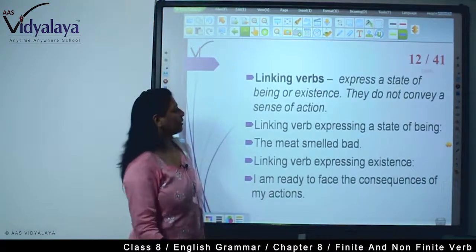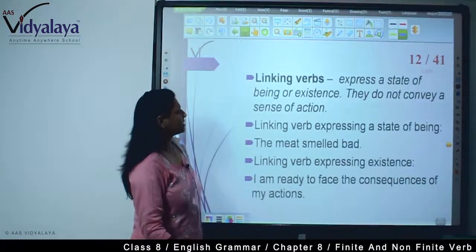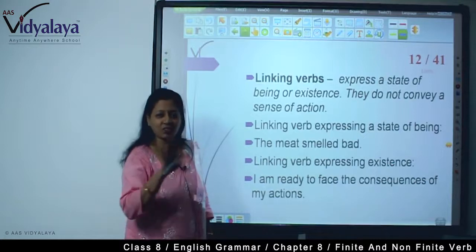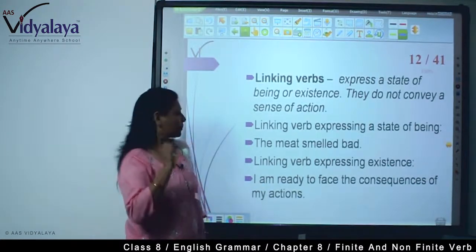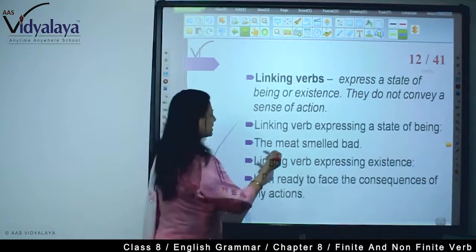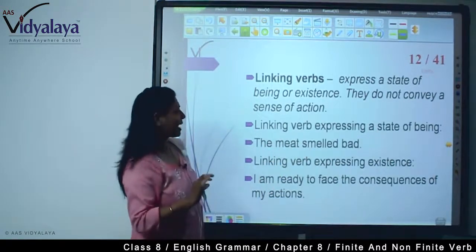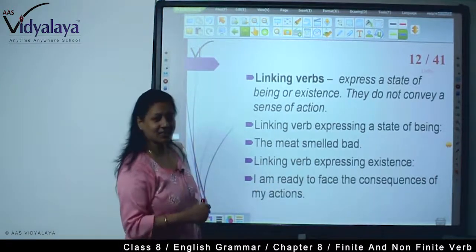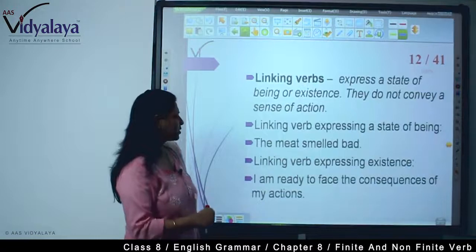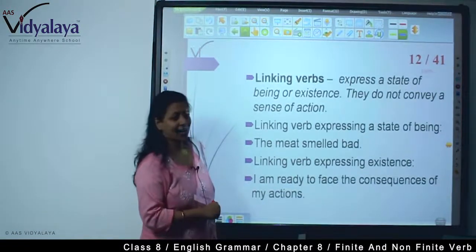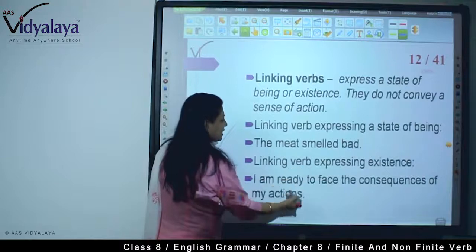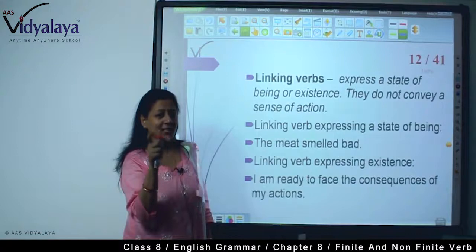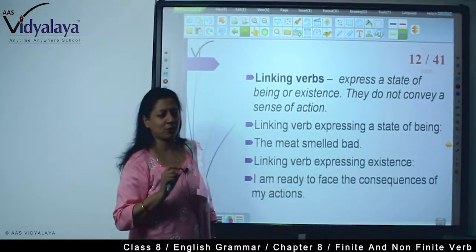Third is linking verb. Linking verbs express a state of being or existence. They do not convey a sense of action. Action is not there. Only a state or being is there. The meat smells bad. So, action is not here. This is a state. Linking verb expressing existence. For example, I am ready to face the consequences of my actions. So, here these are all your linking verbs. So, with the finite verbs, you are seeing that there are different types of finite verbs also.